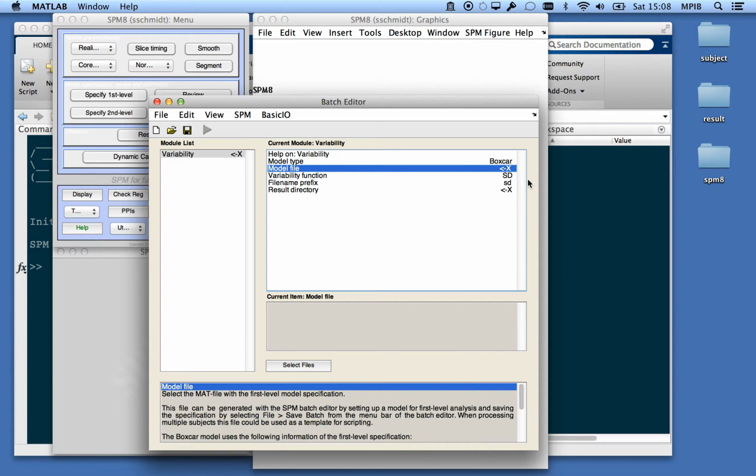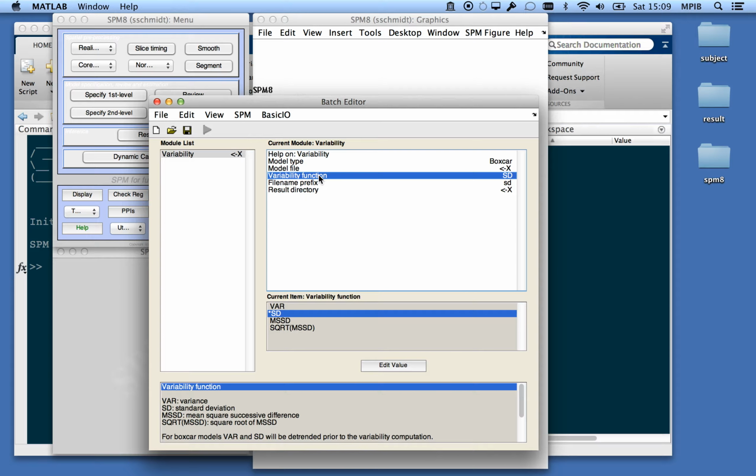This is where you would supply the model in terms of defining the onsets, durations, regressors, etc. You would be creating this model in the first level part of SPM. I will show you that just in a second.